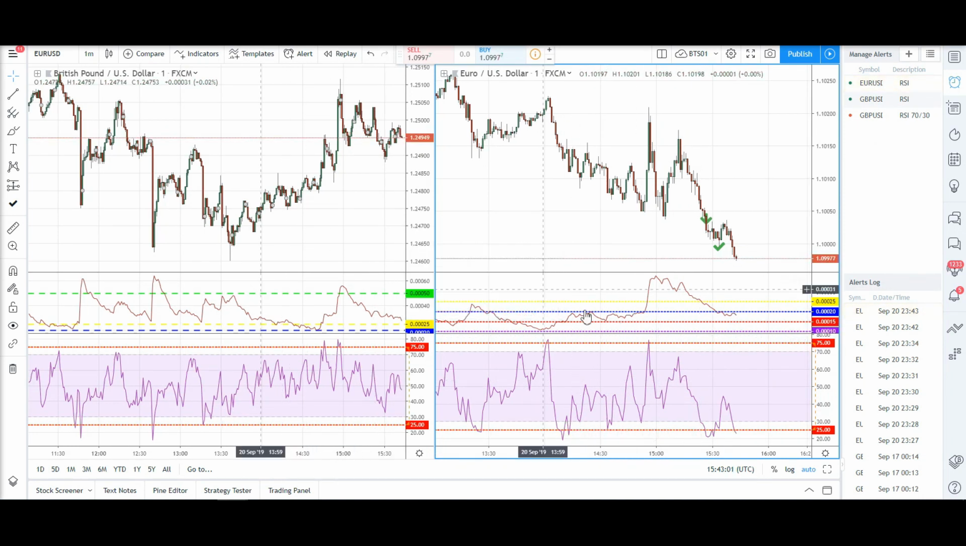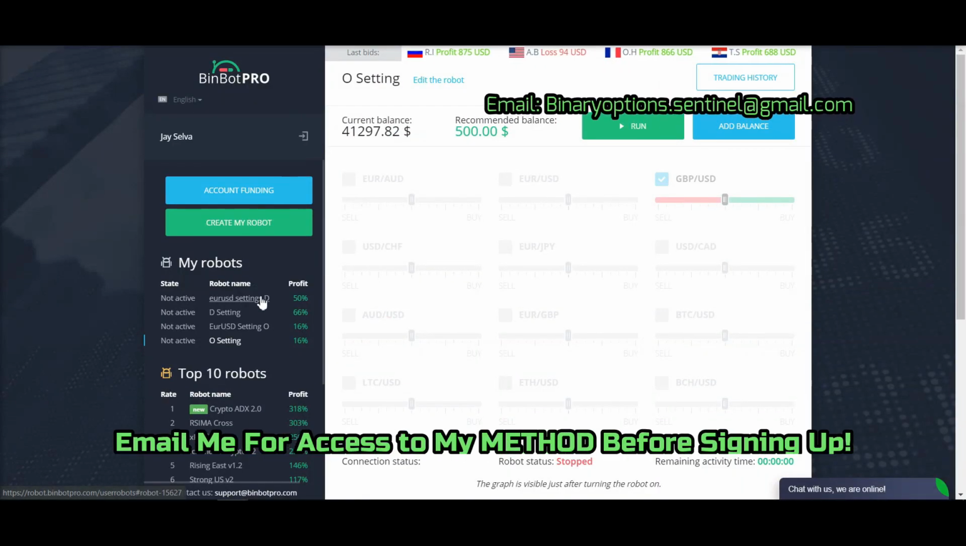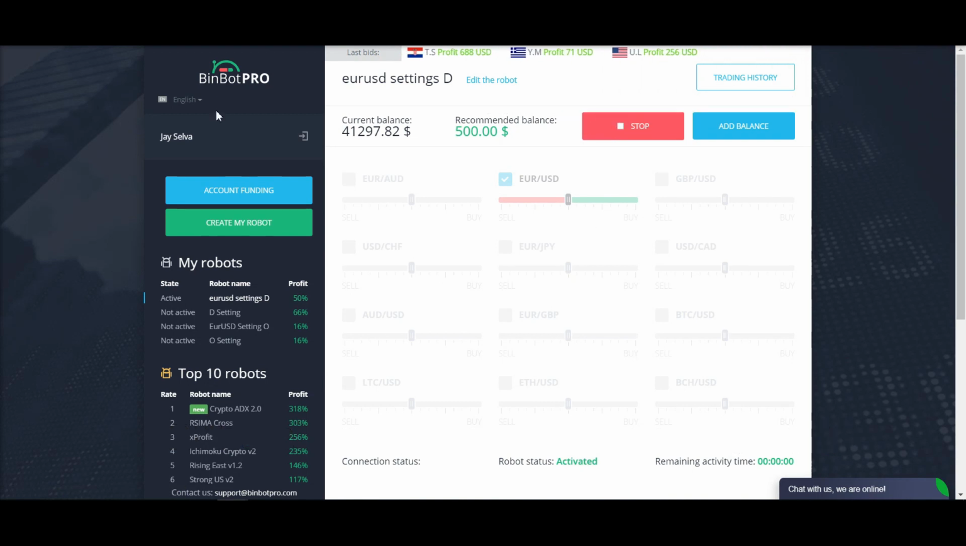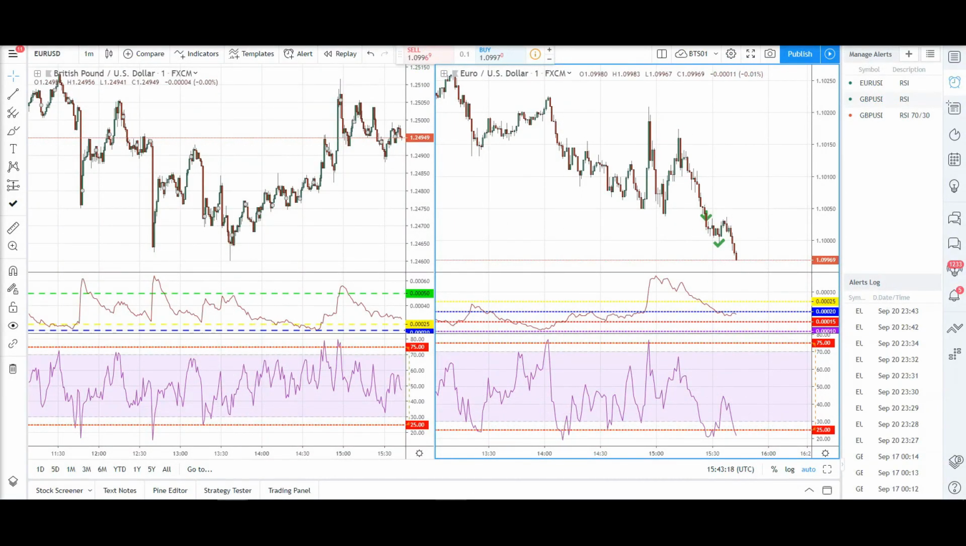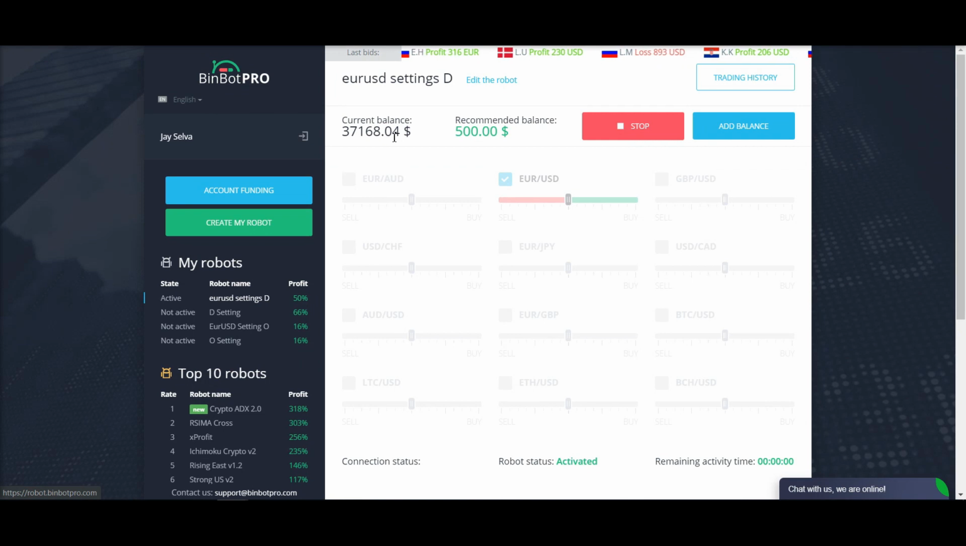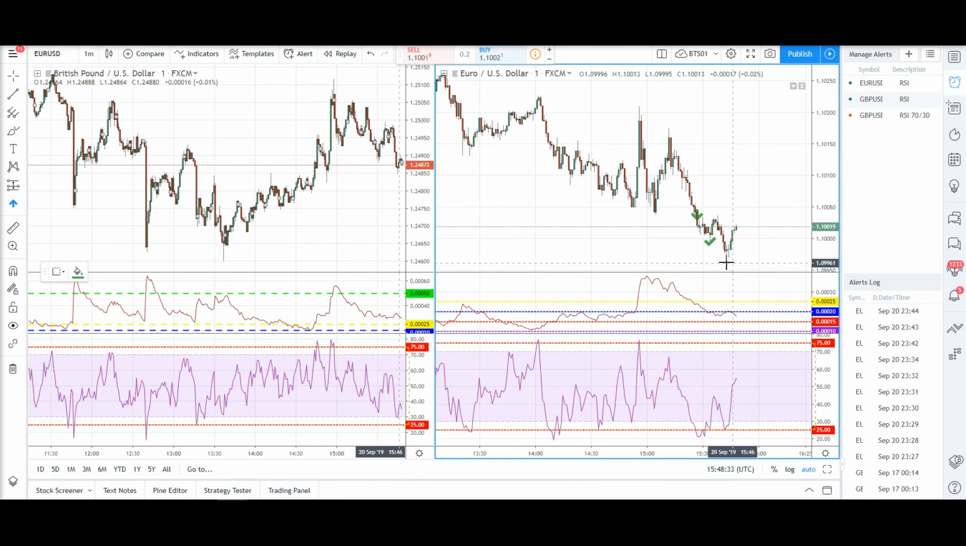Alright, so the RSI did indeed go outside the channel. It's pretty close, just right on top of 25, but I'm going to give this a go. We're going to use Euro USD settings D, because the ATR is in a holding situation and the market structure is trending. So let's wait for a trade to be placed. Alright guys, so there's already a call trade open at 15:42:25. Let me turn off the robot. You can see my balance has decreased to 37,000 due to the trade.